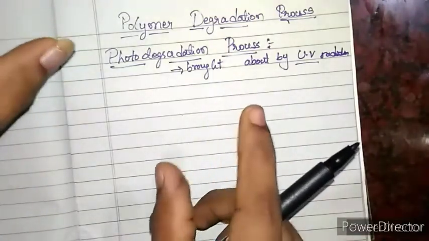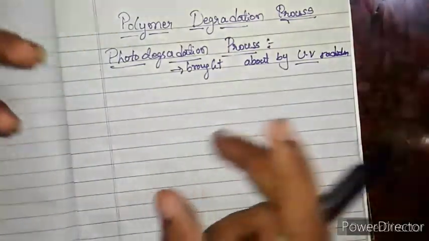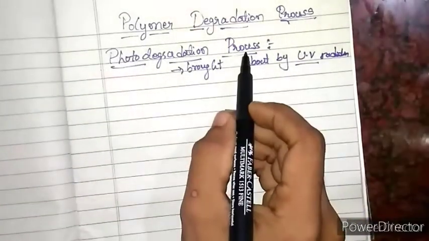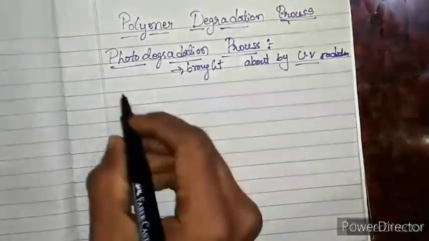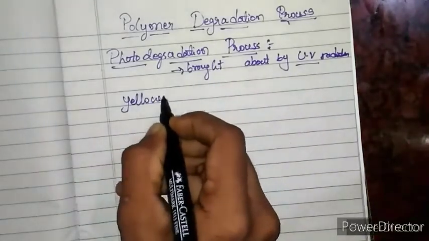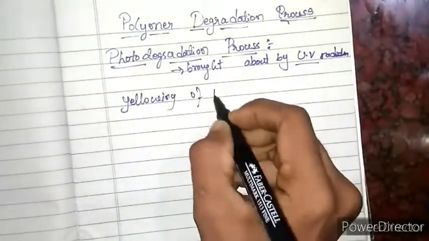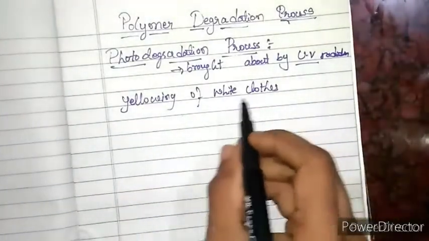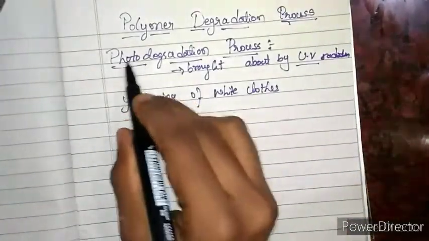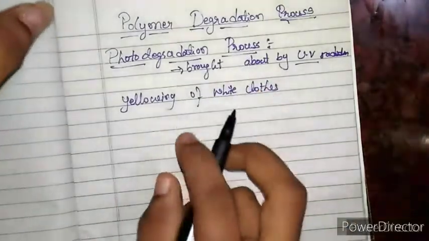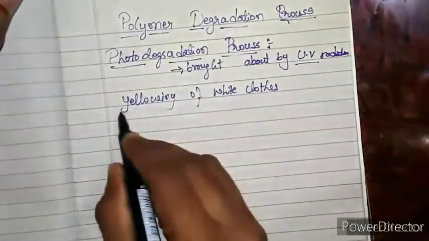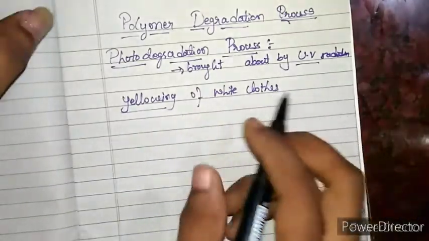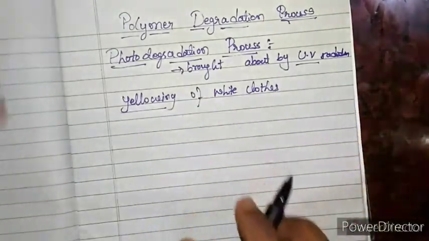That yellowing of white clothes, whatever the cloth, is because of the photo degradation process. Even though you wash it properly, the yellow color never goes. That is nothing but the photo degradation process taking place.